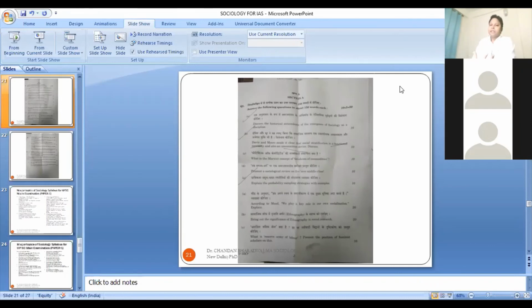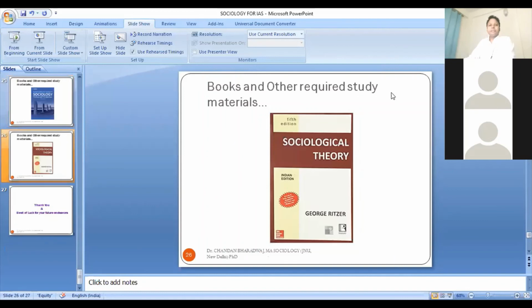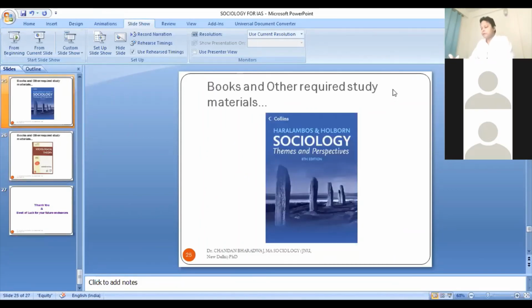So that is why, if you have a good understanding and put in a little effort in preparation, it's quite possible you will score much better marks in your sociology option. Now I want to focus on many other things. You can see the syllabus on the internet also. It's available on the UPSC website and other websites. I'll discuss the material slightly.